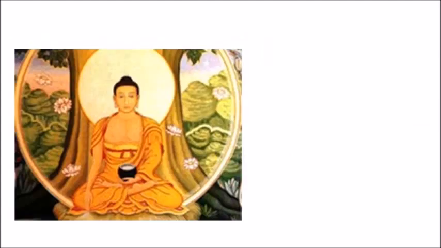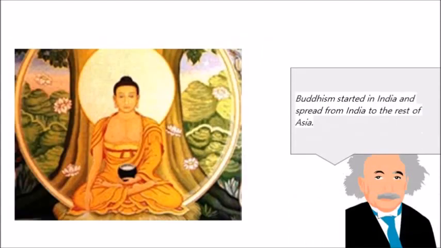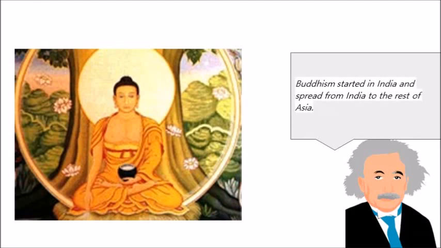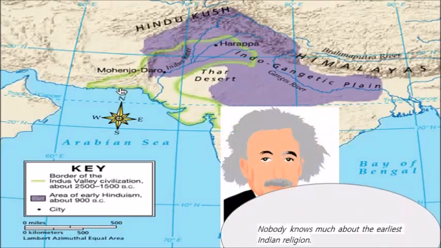The next religion is Buddhism. Buddhism started in India and spread from India to the rest of Asia. Buddhism is a religion based on the teachings of Siddhartha Gautama, the Buddha. Buddha said people can rise above their desire for material goods and reach nirvana. Nirvana is a state of perfect peace at the end of the world.